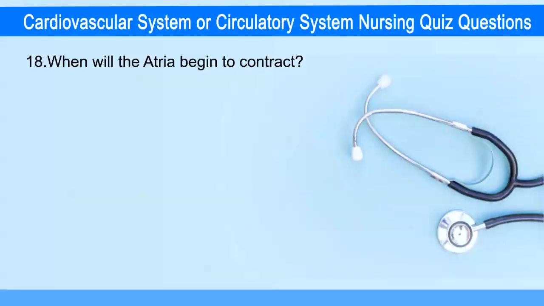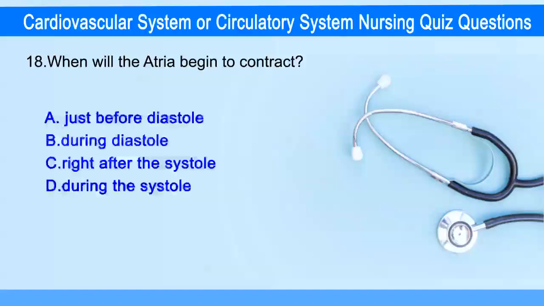Next question. When will the atria begin to contract? Option A, just before diastole. Option B, during diastole. Option C, right after the systole. Option D, during the systole.